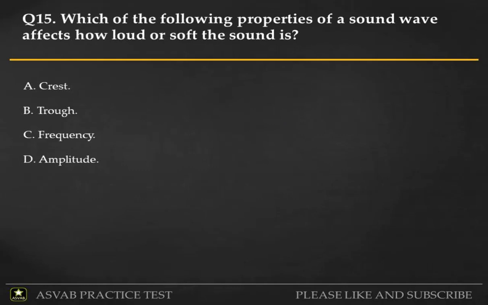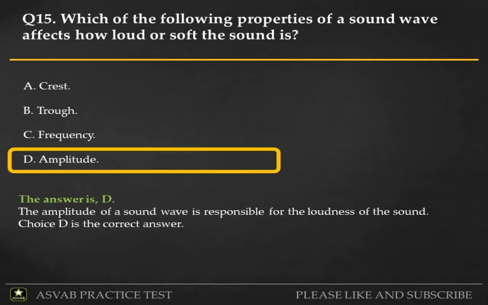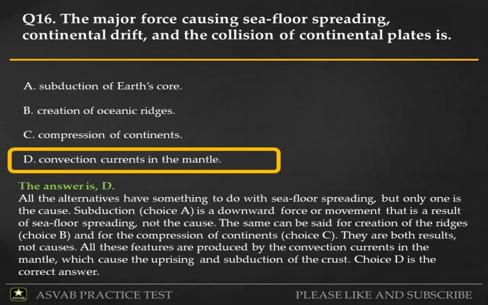Q15. Which of the following properties of a sound wave affects how loud or soft the sound is? A. Crest. B. Trough. C. Frequency. D. Amplitude. The answer is D. The amplitude of a sound wave is responsible for the loudness of the sound. Choice D is the correct answer.